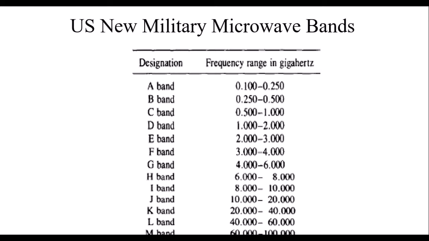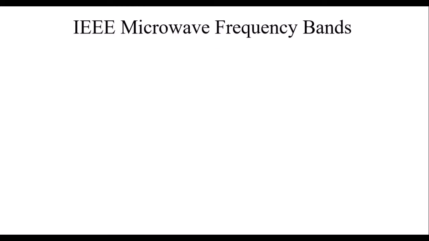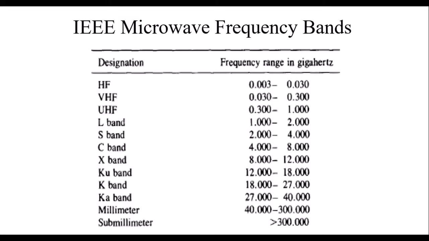So this is the frequency band defined by the US military, and later the IEEE redesigned the frequency bands in a different category all over the world.